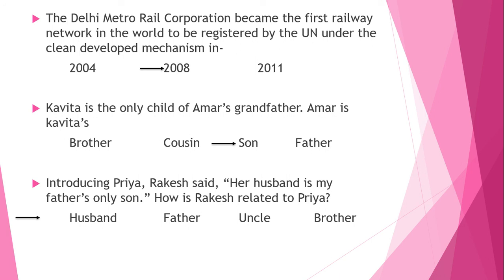Next one, introducing Priya, Rakesh said, her husband is my father's only son. So how is Rakesh related to Priya? The answer of this question is husband. Rakesh is Priya's husband.